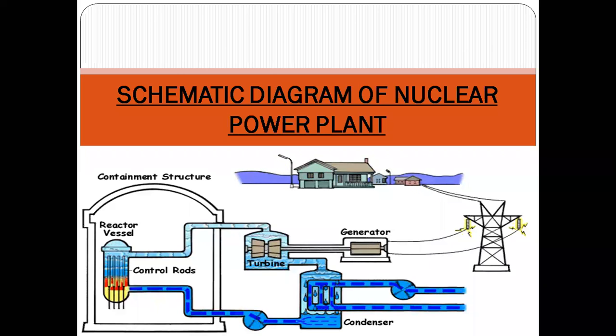When the generator starts rotating, electricity is generated, and you can see this electricity is transmitted with the help of transmission towers by using transmission lines, and ultimately a house or some industry can be illuminated. So this is the whole schematic diagram by which you can get an idea how electrical energy is generated in a nuclear power plant.